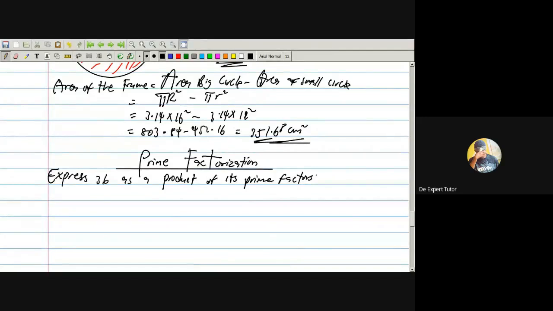Okay, let's go. Express 36 as a product of its prime factors.